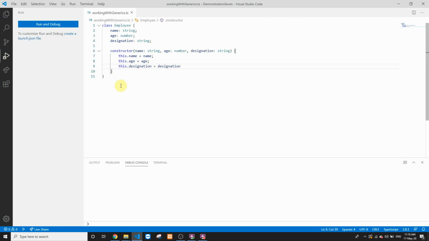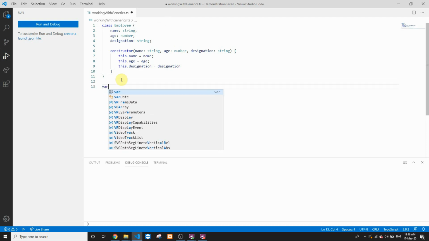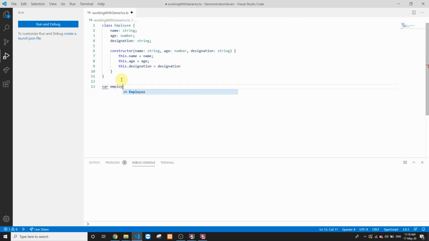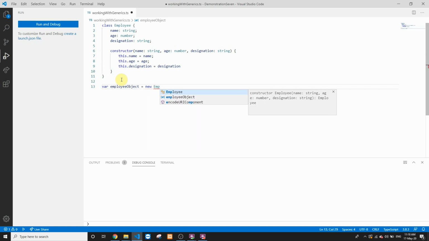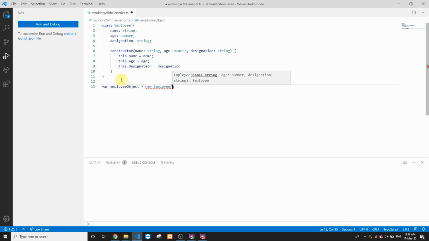So now let's go further and create this particular object. So we'll say employeeObject equal to new Employee, and we'll pass the default input parameters for name, age, and designation. So we'll say random. We'll pass a random age 20 and some designation developer.